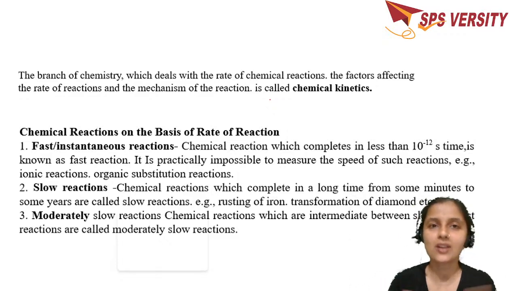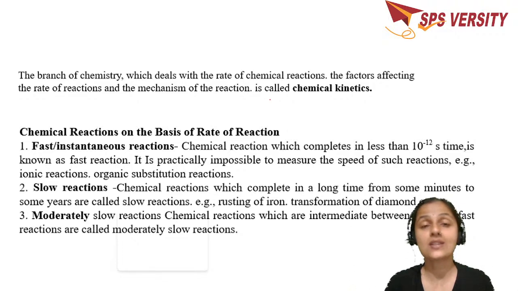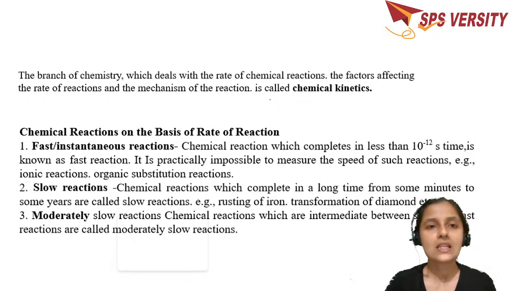The same way the chemical reactions, based on their speed, how fast they happen, we have majorly three categories. One is a fast reaction, second one is a slow reaction, and the next one is a moderate reaction. Whenever we say fast reaction, these are the reactions which happen in a fraction of a second.